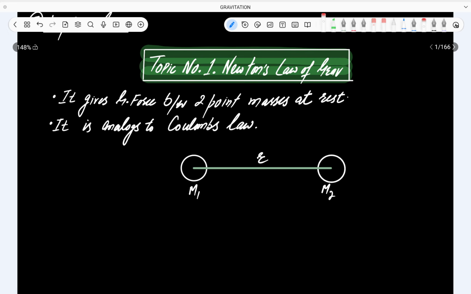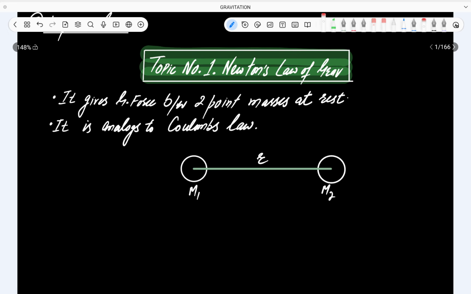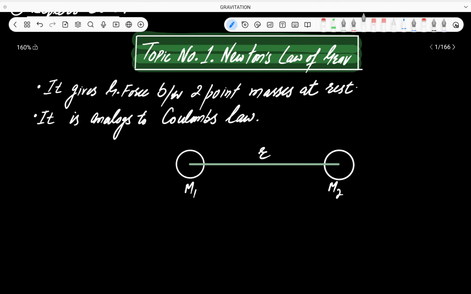Newton's law of gravitation. Okay, this is the first topic of gravitation. I'll start from scratch. It doesn't make any difference whether you have gone through this chapter or not. I will start from the basics, so that every student will get it absolutely.